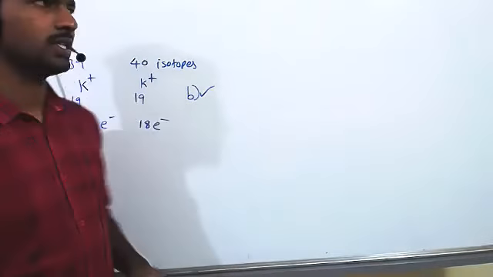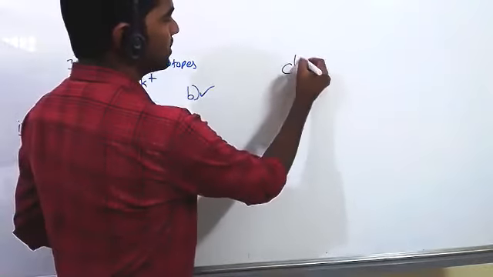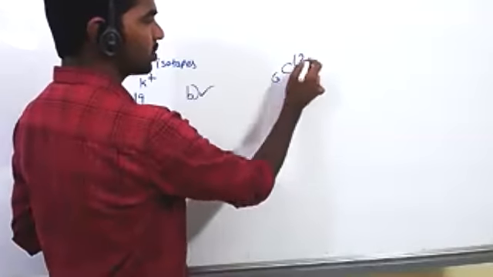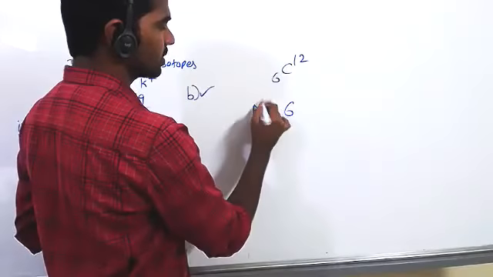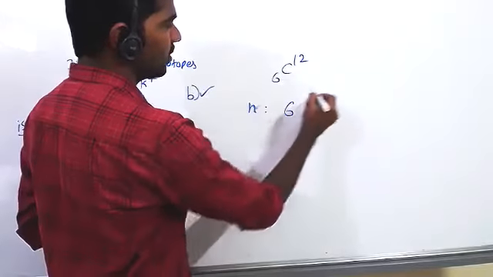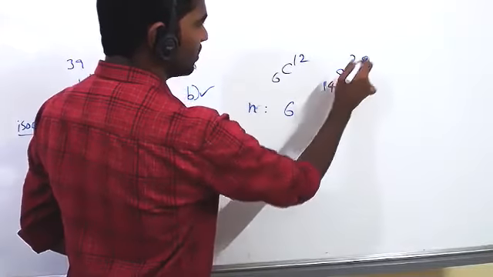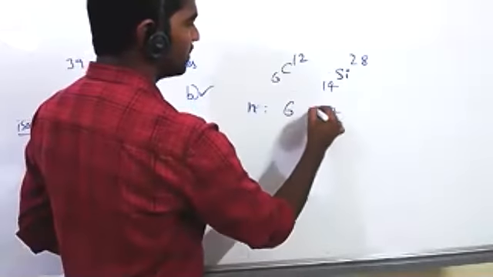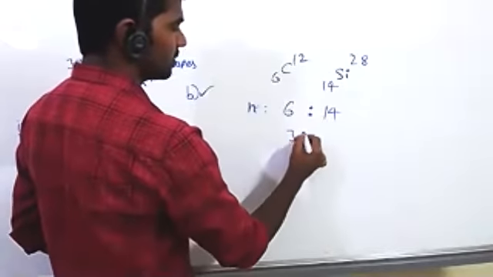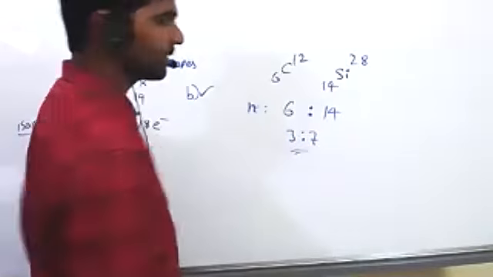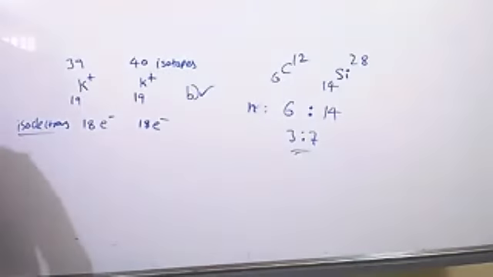Number of neutrons is 6. Mass is 12 and atomic number of carbon is 6, so 12 minus 6, 6 neutrons. And silicon, how many neutrons in silicon with atomic number 14? 28 minus 14, 14. Now ratio between this, 6:14, which is about 3:7. So option C is correct.